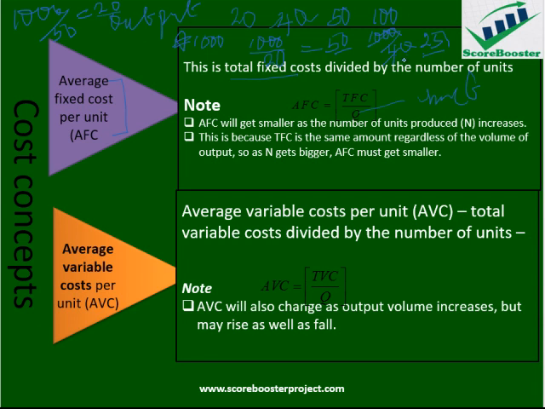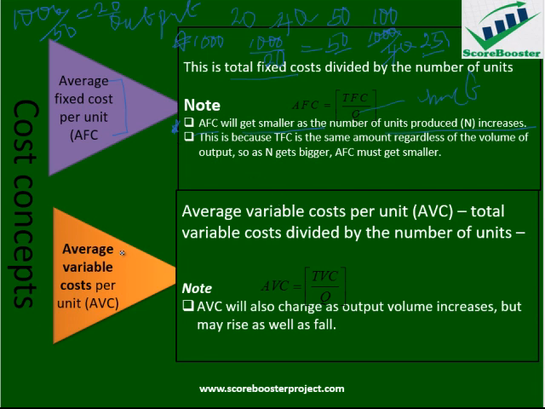So what that has to tell us is, as we produce more, as production units increase, our average fixed cost gets smaller. So the higher the quantity produced, the lower will be the average fixed cost. And we have done that. Let's take note. Very, very good point, most especially for JAMB and WAEC students.